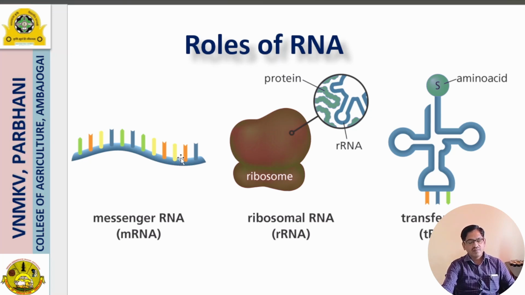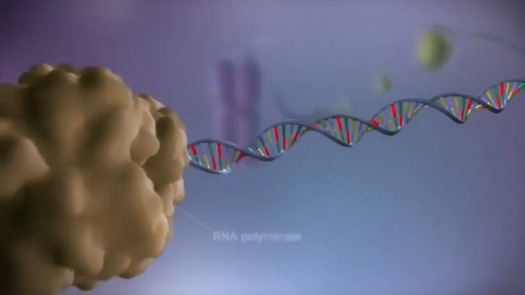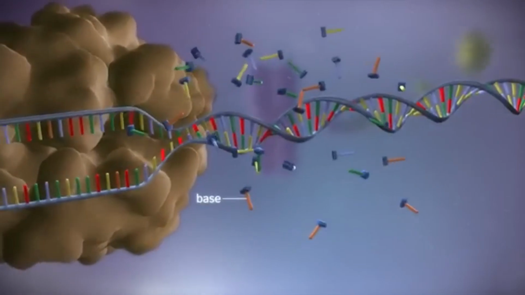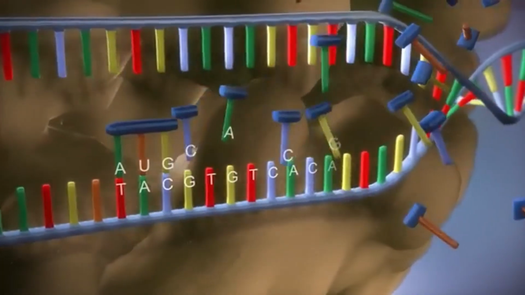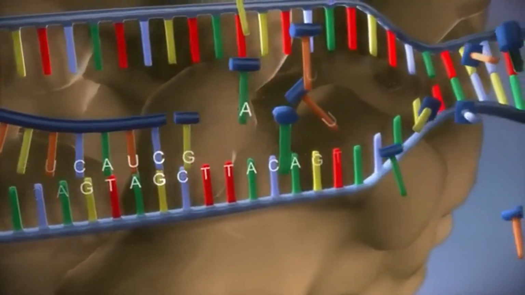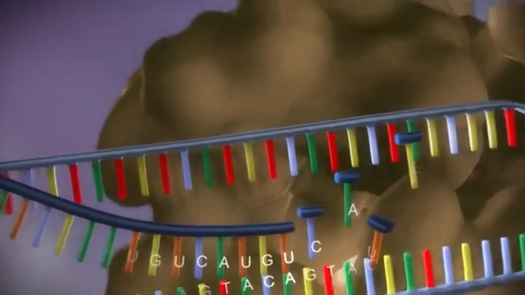Then that DNA gives the instructions for the formation of mRNA, and the actual protein synthesis will take place in the cytoplasm. When a gene is switched on, an enzyme called RNA polymerase attaches to the start of the gene. It moves along the DNA, making a strand of messenger RNA out of free bases in the nucleus. The DNA code determines the order in which the free bases are added to the messenger RNA. This process is called transcription.